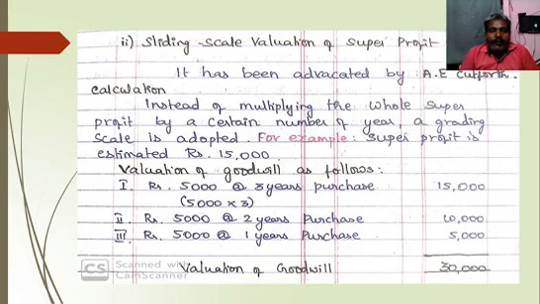For example, super profit is estimated at rupees 15,000. So how to calculate the value of goodwill? Valuation of goodwill is as follows. Year 1, rupees 5,000 at 3 years' purchase, that means 5,000 into 3, we will calculate 15,000. Year 2, 5,000 into 2 years' purchase, 10,000. And third year, 5,000 into 1 year's purchase, 5,000. So overall we should add these three values, then we will get valuation of goodwill under this method. So 15,000 plus 10,000 plus 5,000, so 30,000 is valuation of goodwill under sliding scale valuation of super profit method.